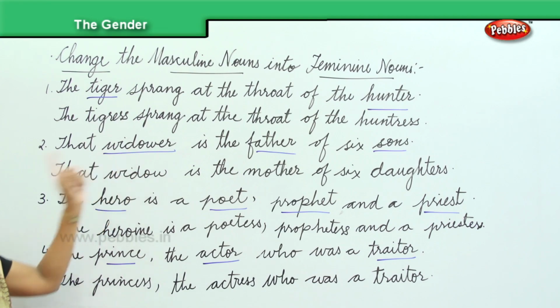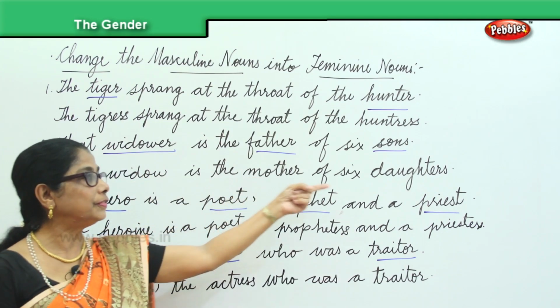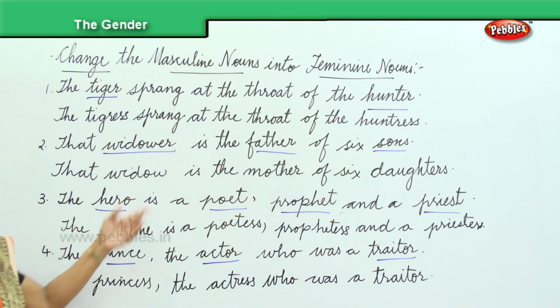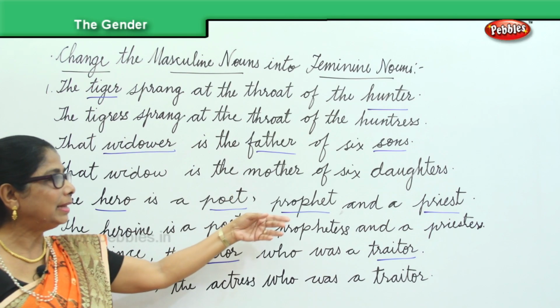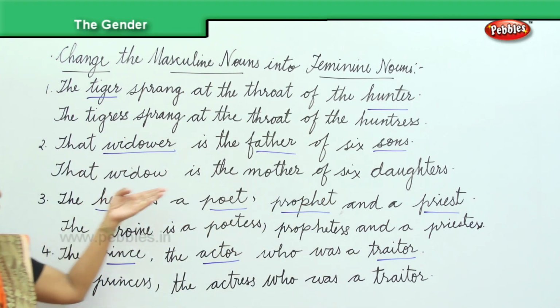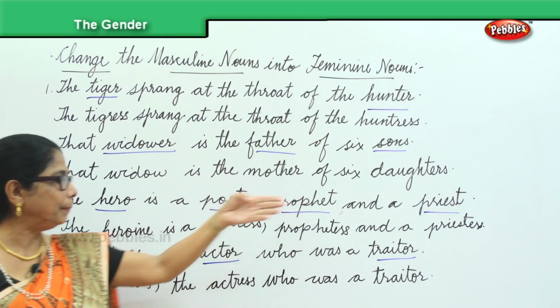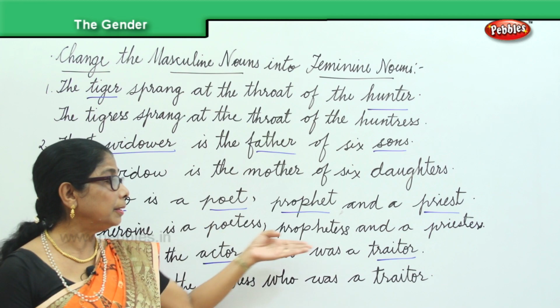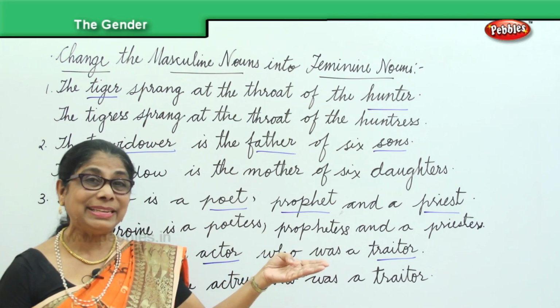That widow is the mother of 6 daughters. Then we have the hero is a poet, prophet, and priest. So the heroine is a poetess, prophetess, and a priestess.